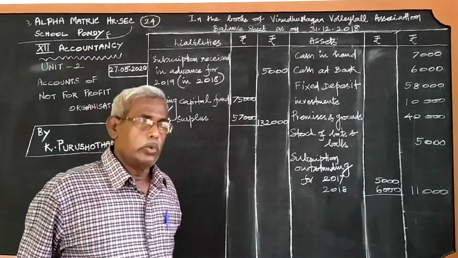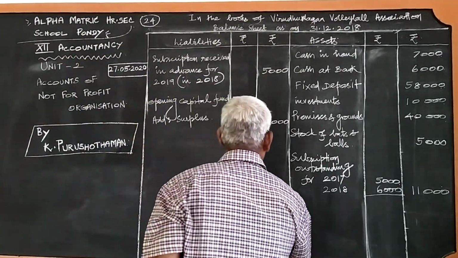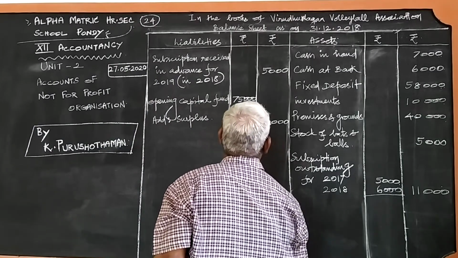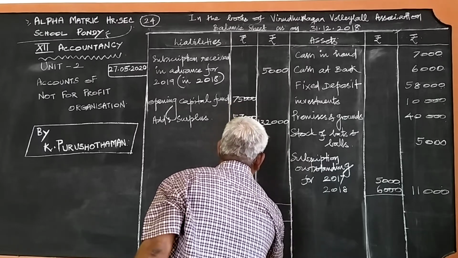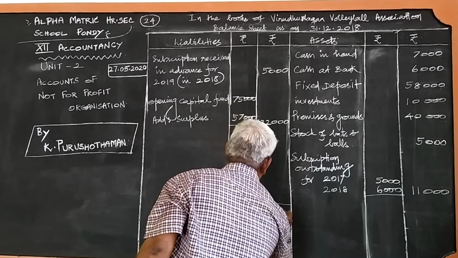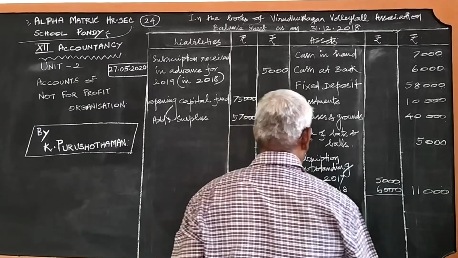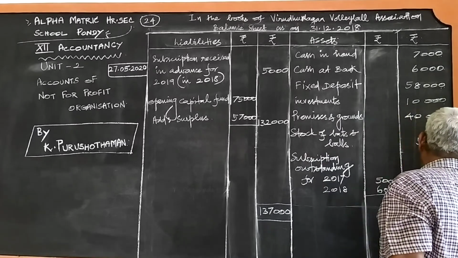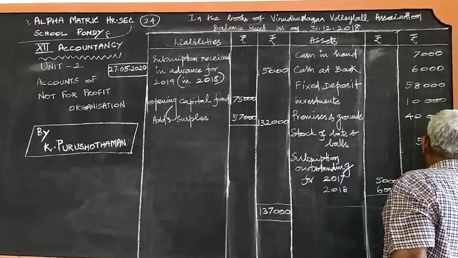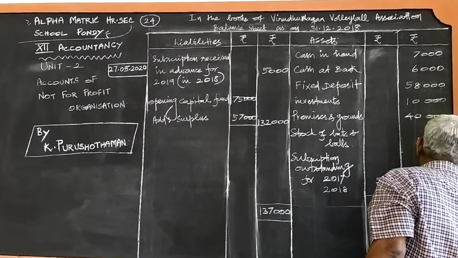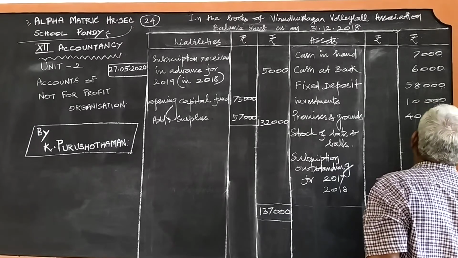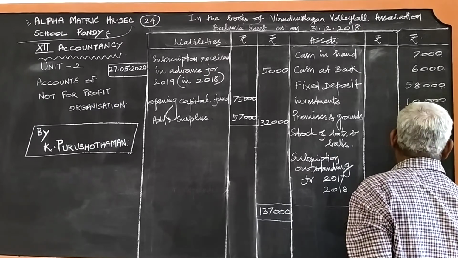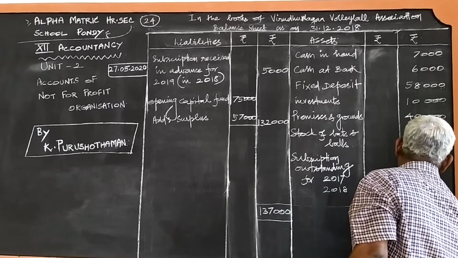So we have attended all the items to be written under this balance sheet. So 1,37,000.